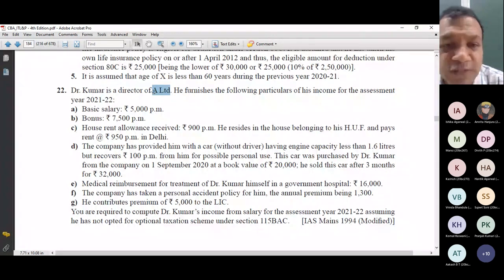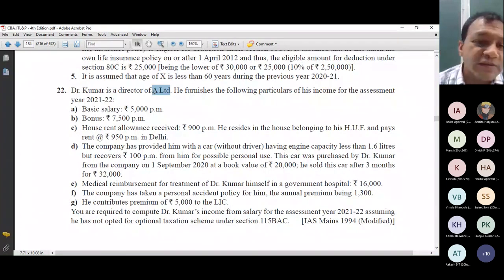How will I compute the taxability of house rent allowance? If you remember, least of the 3 points is exempt from tax. Now gradually we can revise it. Whenever any point in any question comes, we should start revising what concept will be applied. So least of the 3 points is exempt. First point is 50% of salary or 40% depending upon where the residential house is situated. Second point, HRA actually received. Third point, rent paid minus 10% of salary.